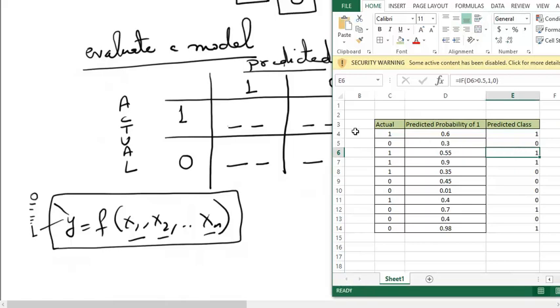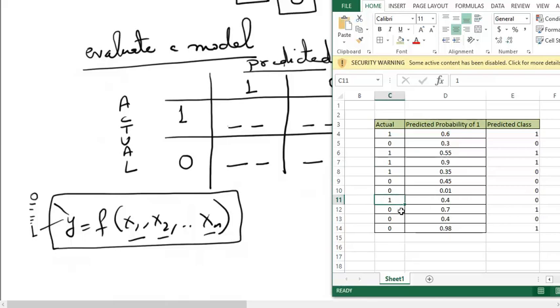So these two cells, 2, and this is 3. This is an actual one but I have given out a 0 here, so I will not count this. So it's 3 so far. Then it's a 1 here but I have given 0, so I will not count this.